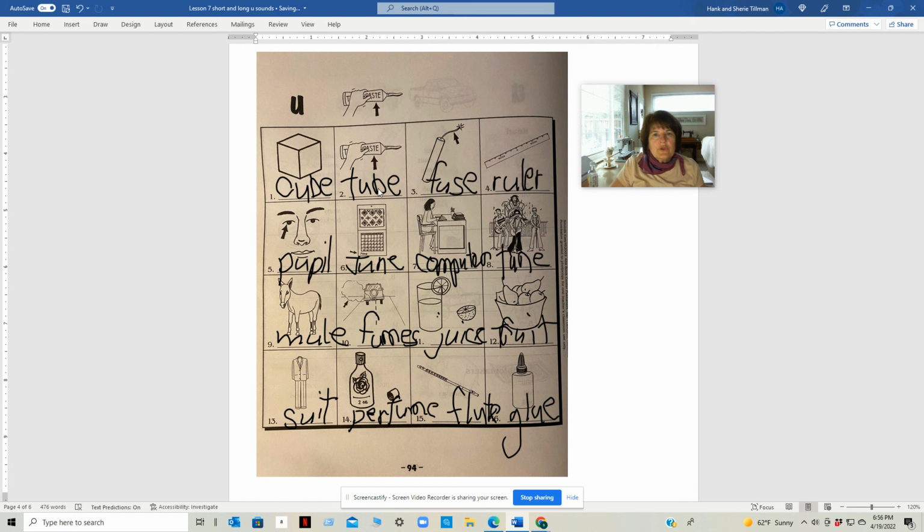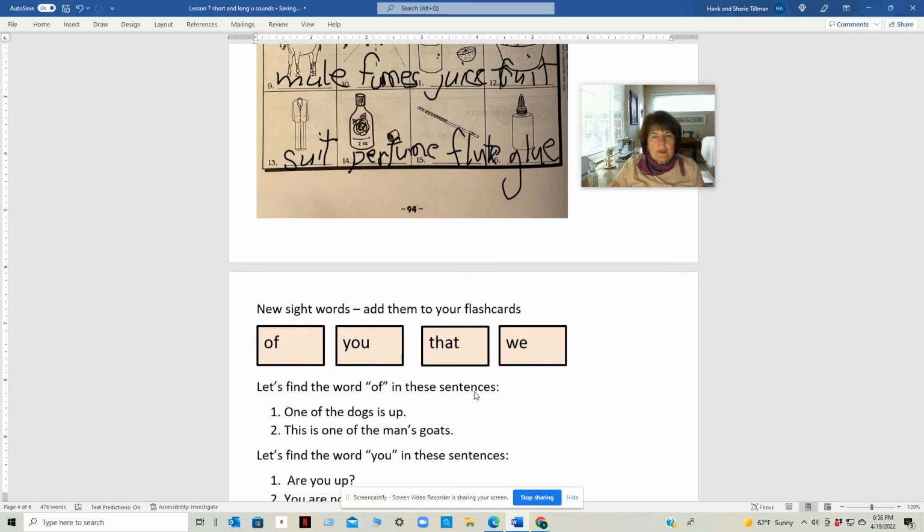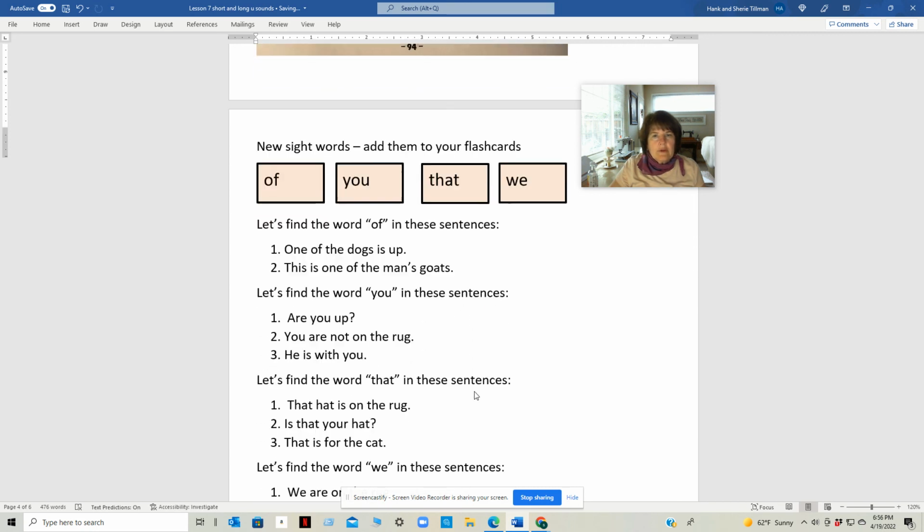Cube, tube, fuse, ruler, pupil, June, computer, tune, mule, fumes, juice, fruit, suit, perfume, flute, glue. And there's some new sight words for you. Add them to your flashcards. We have of, you, that, and we.